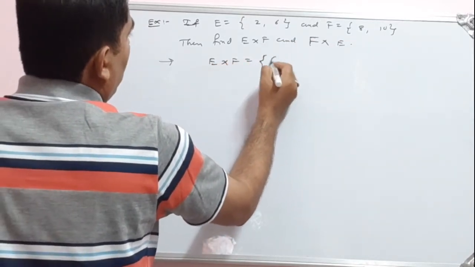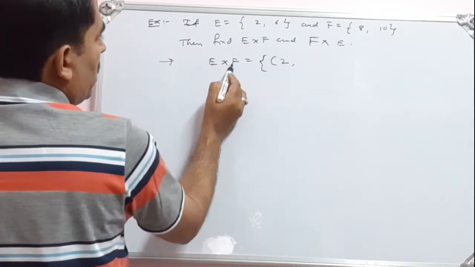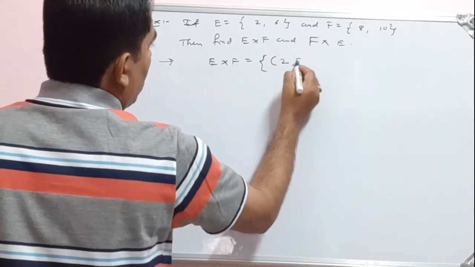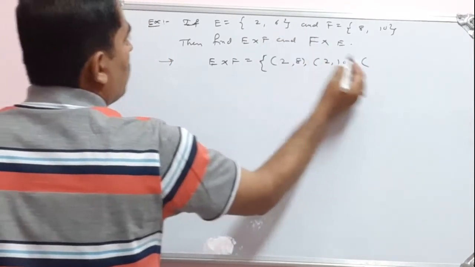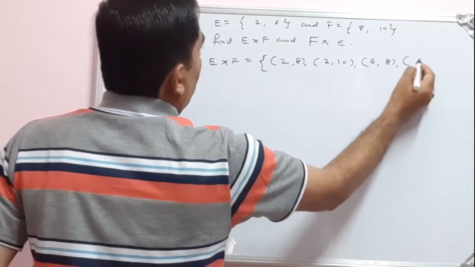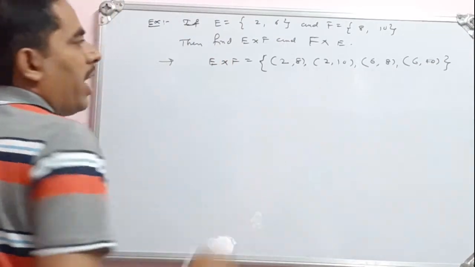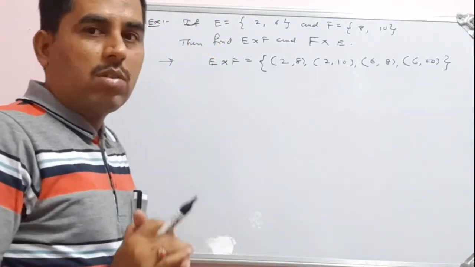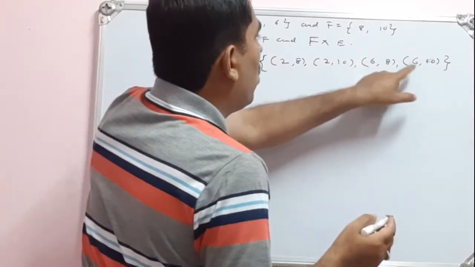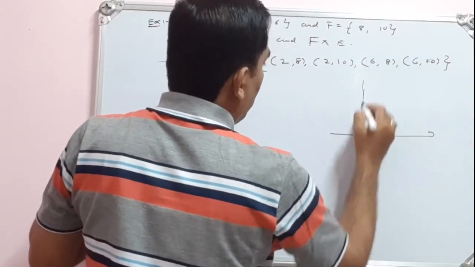Observe carefully. Write the first element of the first set, which is 2, then the first element of the second set, that is 8. Then 2, 10. Then you start from the next element: 6, 8, then I can write 6, 10. I got 4 ordered pairs. Cartesian means I have got 4 ordered pairs. So if I draw the x-axis and y-axis, observe this.